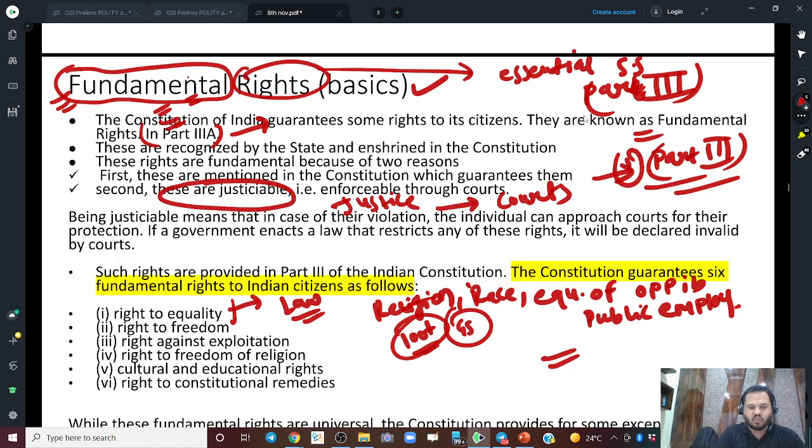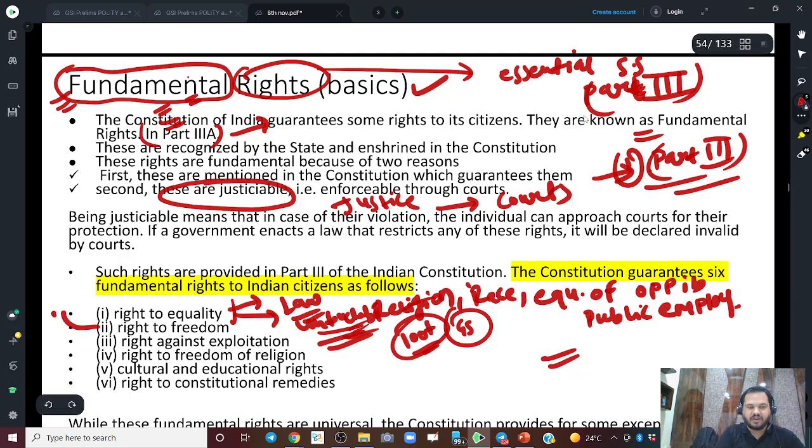Then the right to equality is also against untouchability. A lot of you might not be aware of this, but in our society, just 50 or 70 years ago, there was this social stigma and social menace. It was a difficult challenge that some segments of our society were discriminated against. They were thought of as untouchables, right? So it is now banned in our country. This practice is completely banned in our country.